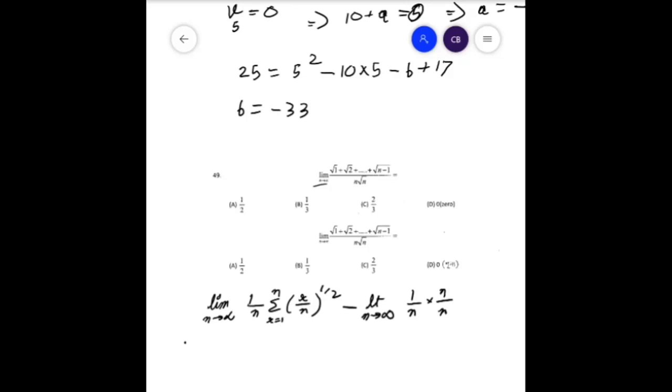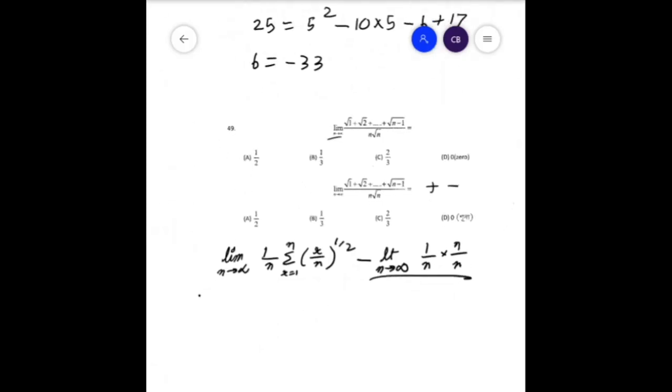So that is basically adding and subtracting this term. Now by rewriting this, what we can do is express this as a definite integral.